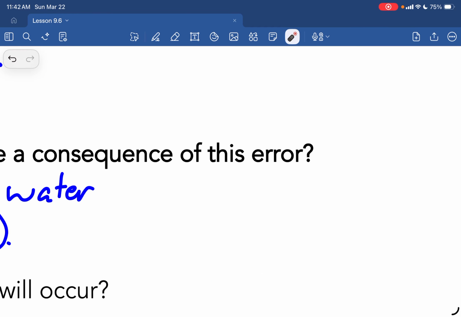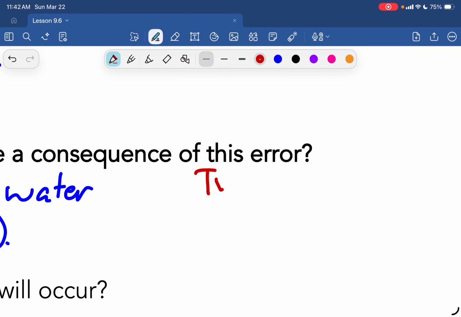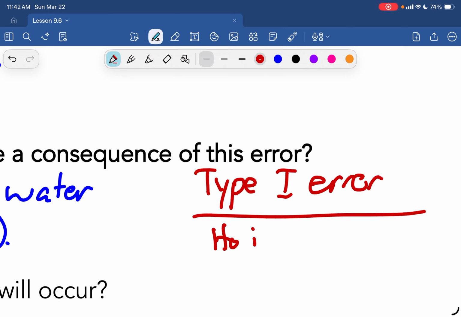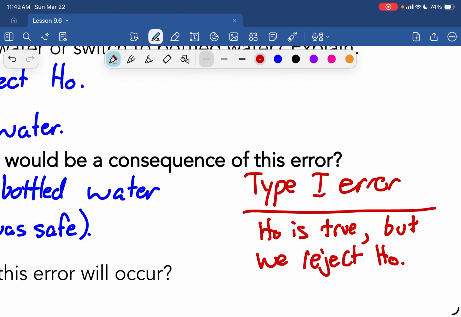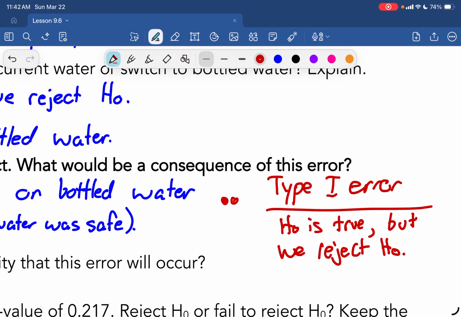This is what we call a type 1 error, where the null is true, but we reject the null. That makes us sad.